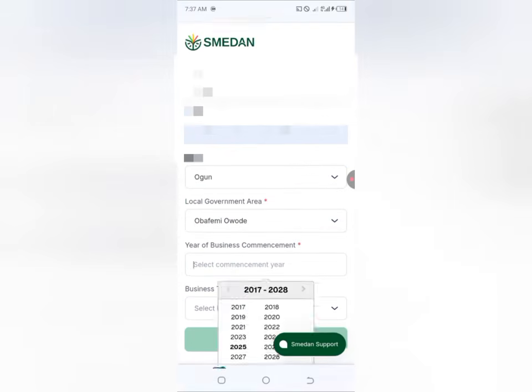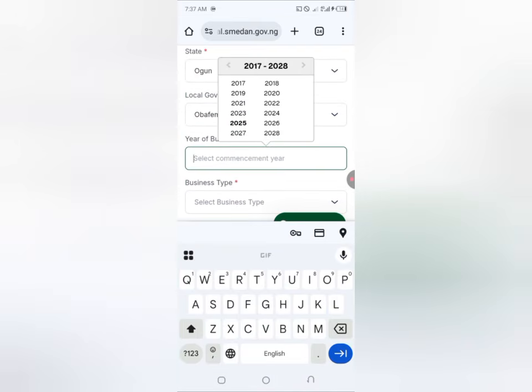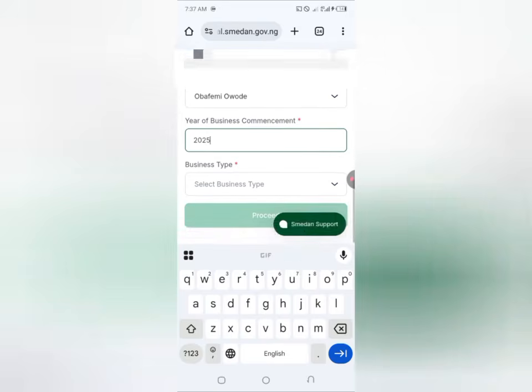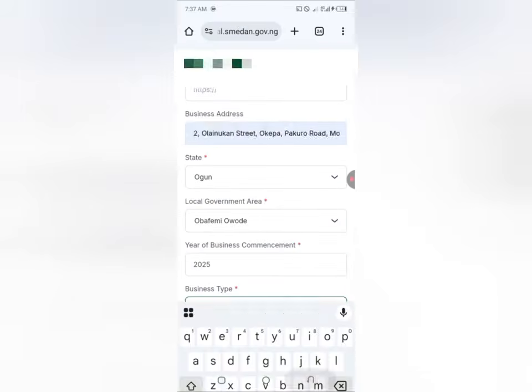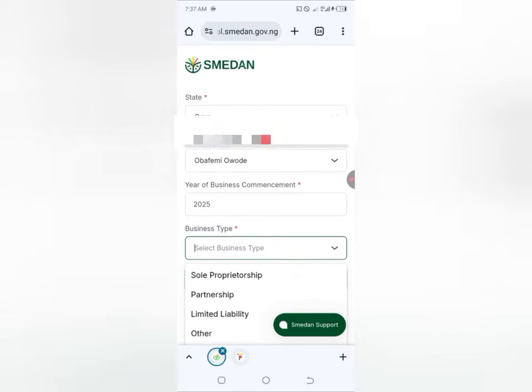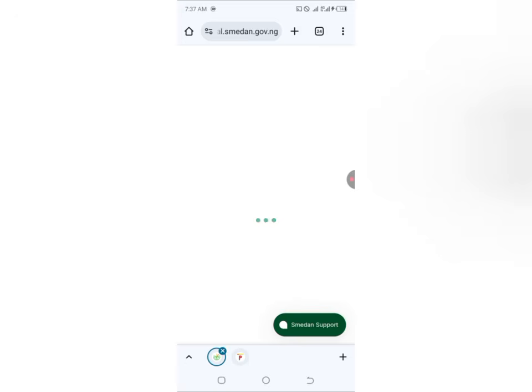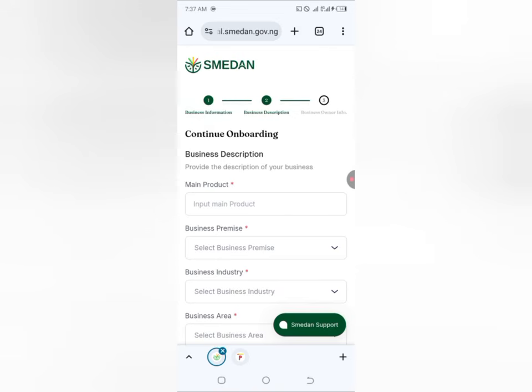Then which year did you commence? I would advise you to choose the recent year, or you can choose any year you want. Me, I'm just going to select 2025 as the recent year. Then what's the business type? You remember that you can register sole proprietorship, partnership, limited, or other. So here I'm going to select sole proprietorship, and I'm going to click on proceed. So it means that you can even register a company based on what we see here.